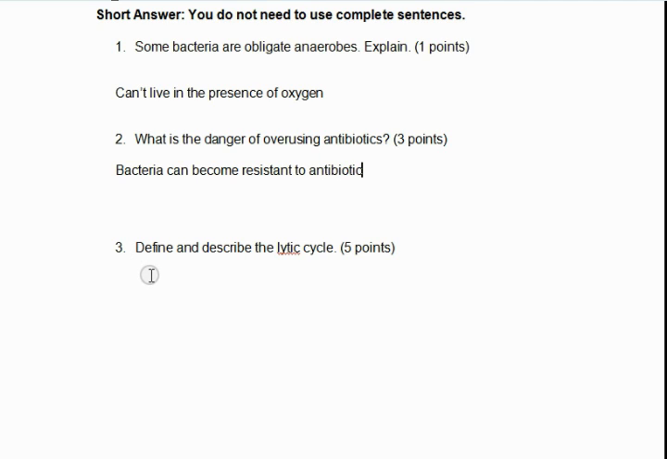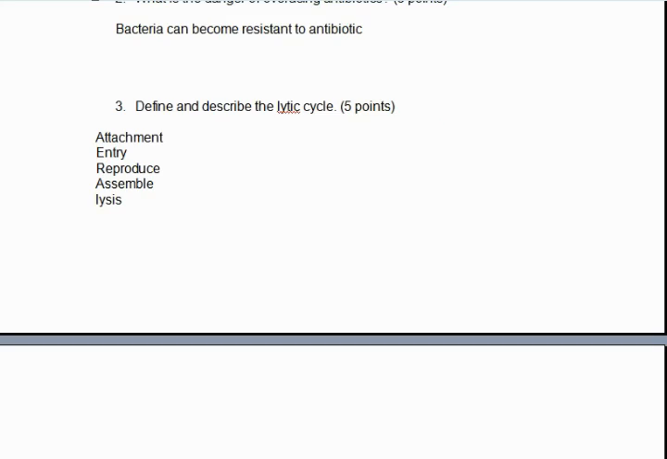And define and describe the lytic cycle. Attachment is when the virus attaches itself to the host. Entry is when the DNA goes into the host cell. It then reproduces the viral DNA. It assembles itself by putting on a new protein coat. Lysis is when the cell ruptures and the new viruses are emitted and spread.